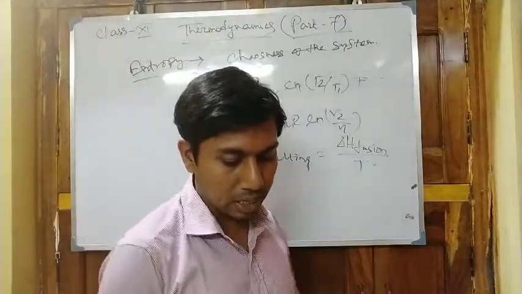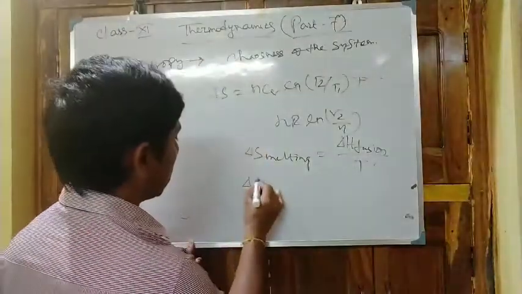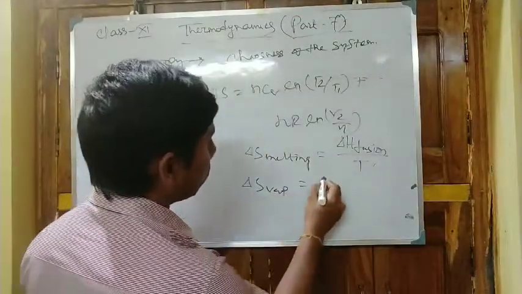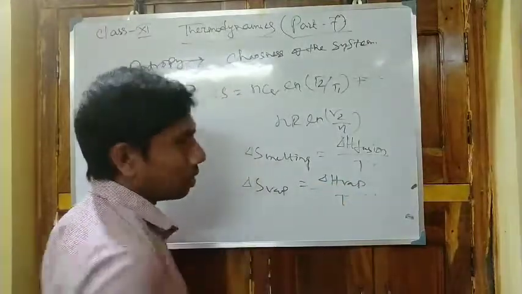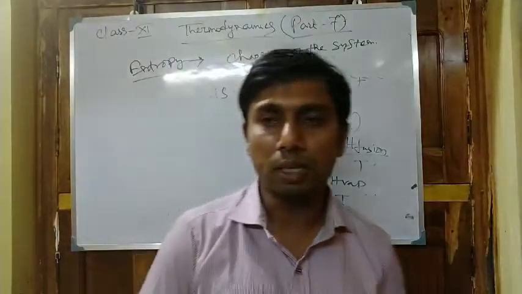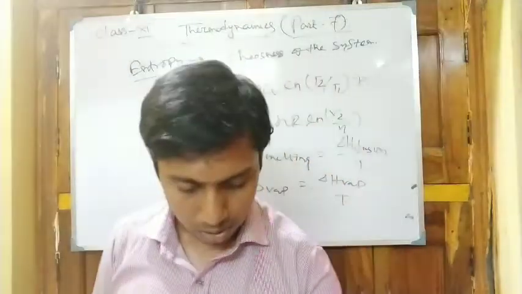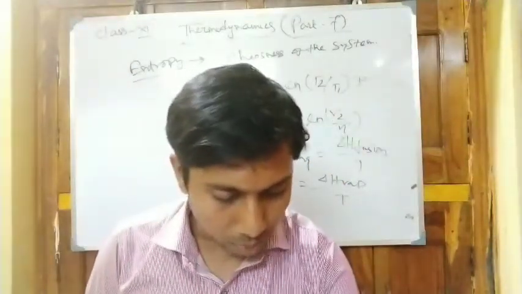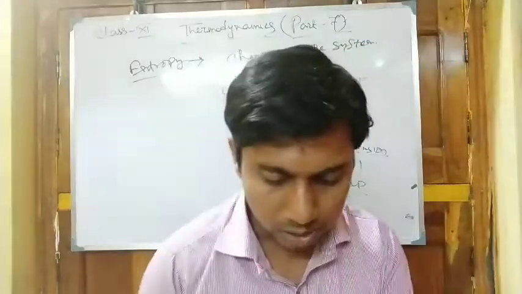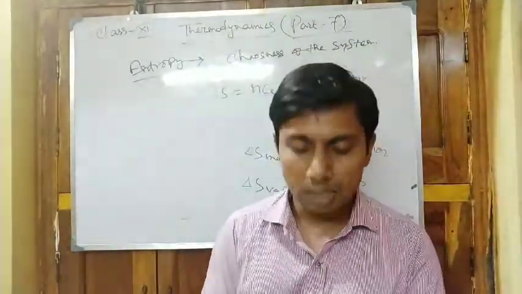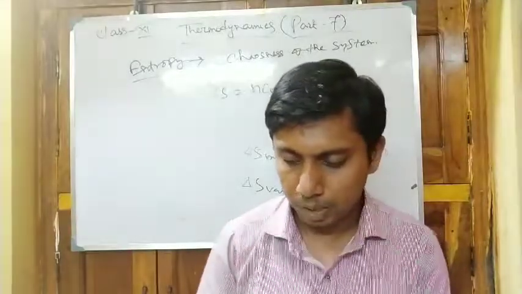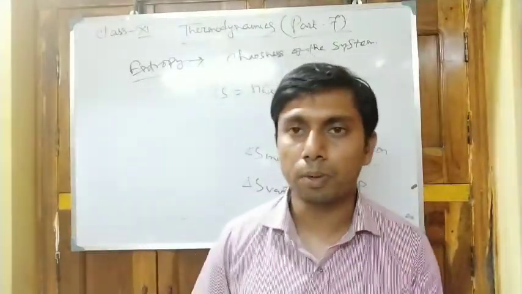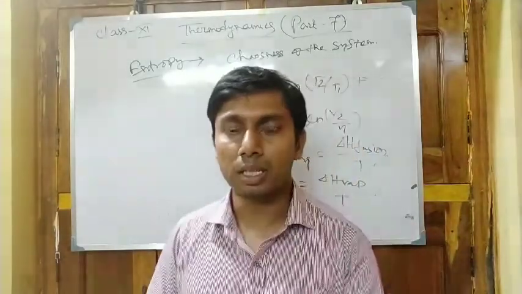In the same way, delta S of vaporization is equal to delta H of vaporization divided by T. The T is the temperature at which the system undergoes the change. Now this is about the entropy of a system. So entropy is the chaos of the system, and it defines whether a system is spontaneous or non-spontaneous in nature.